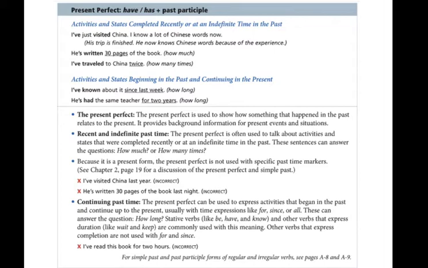Now, the present perfect is also used to show activities and states beginning in the past and continuing in the present. For example, I've known about it since last week. Now remember, the verb know is a stative verb. I know something now. And I have known about that since last week. So we don't use it in the continuous. He's had the same teacher for 2 years.